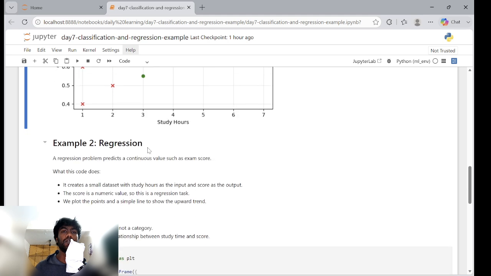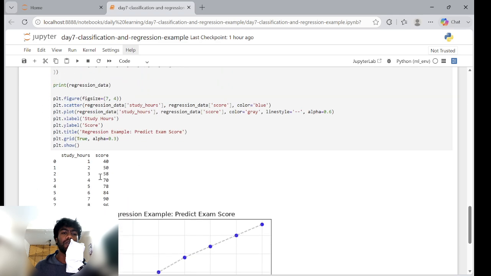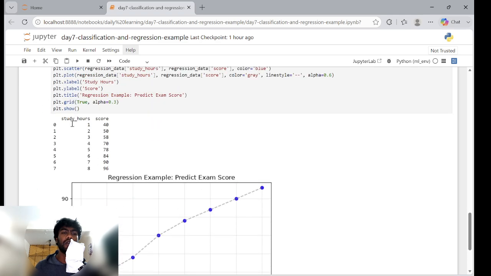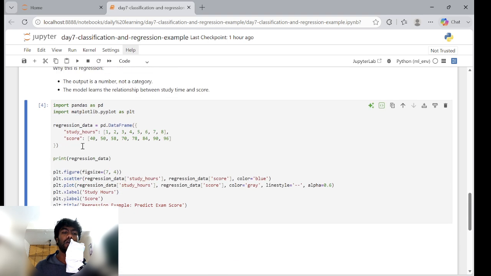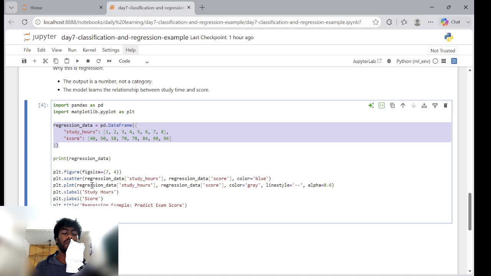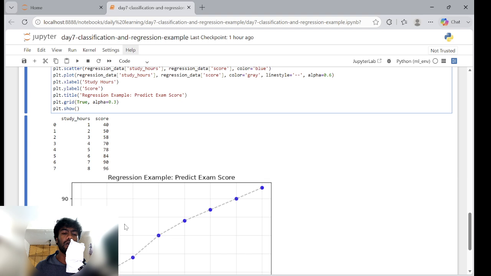Next, let's understand regression. Unlike classification, regression predicts a continuous value. For example, here let's say we are given study hours, and we would like to expect the score for those specific study hours, right? We have the simple data that we train this model on, and for any new data with given study hours, the model can give us a possible score. So that's the whole idea with regression, right?